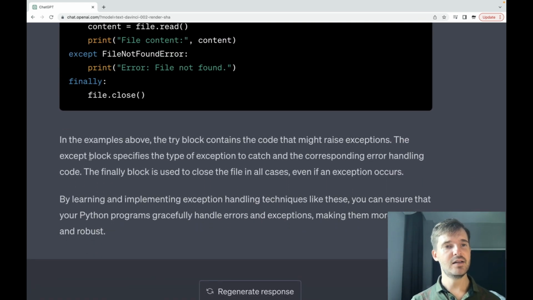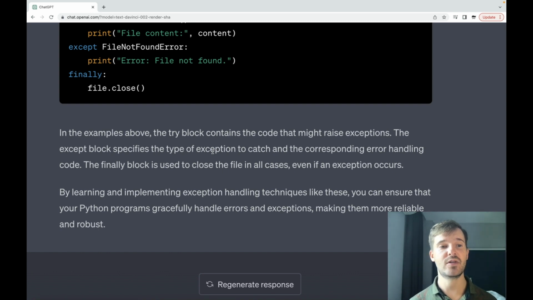Okay, in the examples above, the try block contains the code that might raise exceptions. The except block specifies the type of exceptions to catch and the corresponding error handling code. The finally block is used to close the file in all cases, even if an exception occurs. By learning and implementing exception handling techniques like this, you can ensure that your Python programs gracefully handle errors and exceptions, making them more readable and robust.